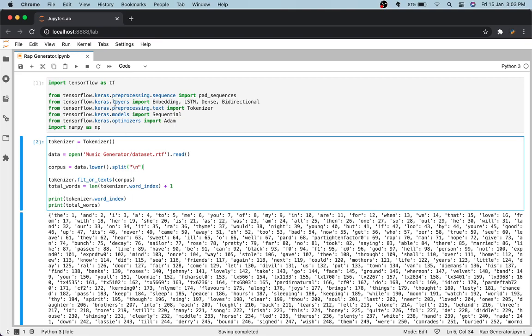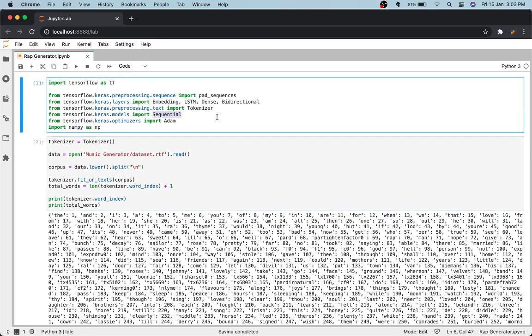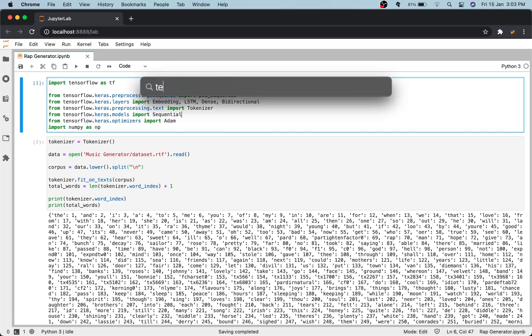As always, I will be using TensorFlow. So if you haven't installed TensorFlow, go ahead and install it. It is very important, because otherwise you won't be able to use it. It's very simple. Just open up your terminal or your command prompt.